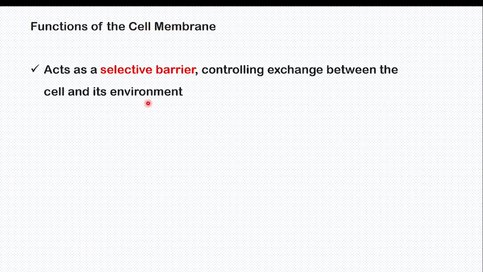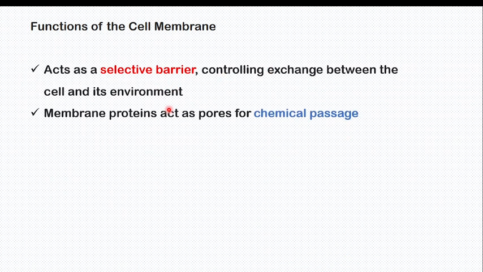Now the function of the cell membrane: it is an envelope. They have some receptors which recognize coming hormones and so on. They act as a selective barrier, meaning they control exchange between cells and the environment. Number 2, the membrane protein acts as a channel for chemical passage. Those channel proteins allow some chemicals to pass.